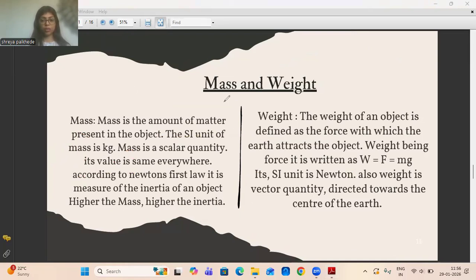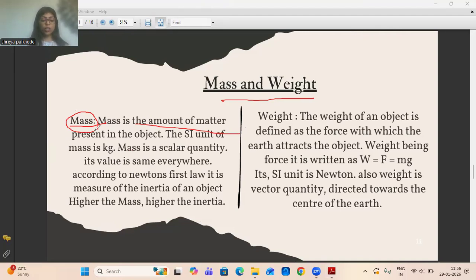Now mass and weight. What does mass mean? So mass is the amount of matter present in an object. Whatever things an object holds inside itself, that is the amount of matter in the object, and this is nothing but the mass.